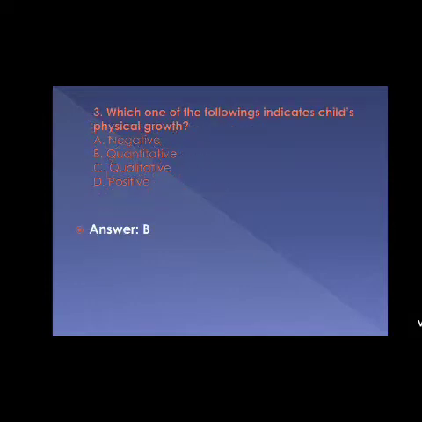Now question number 3. Which one of the following indicates child's physical growth? Option A negative, option B quantitative, option C qualitative, option D positive. The correct answer is quantitative. Child physical growth is indicated by quantitative, that is age, height, weight, all things is indicated through quantitative, in quantity, not qualitative, not negative or positive. So here the correct answer is option B quantitative.